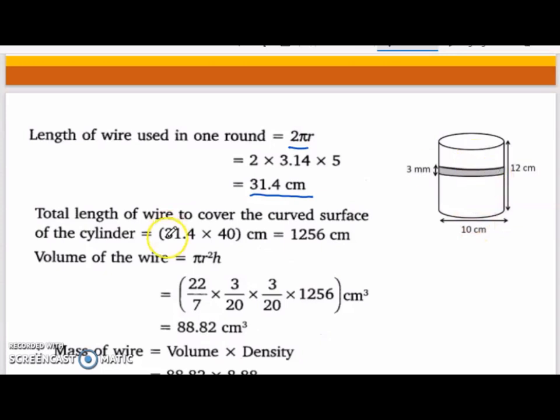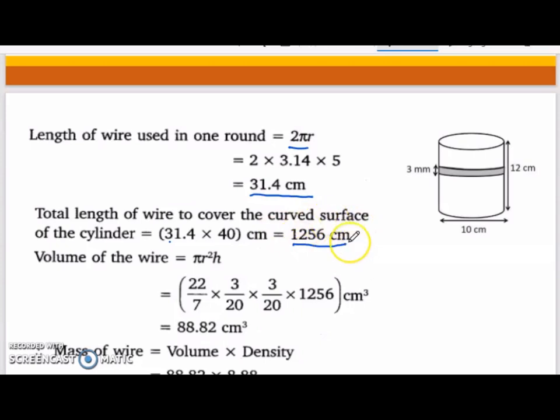So how much length will be required for 40 rounds? That will be 31.4 into 40. That is 1256 centimeter. This much length of the copper wire will be required.